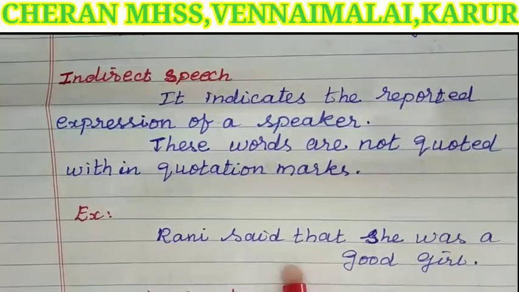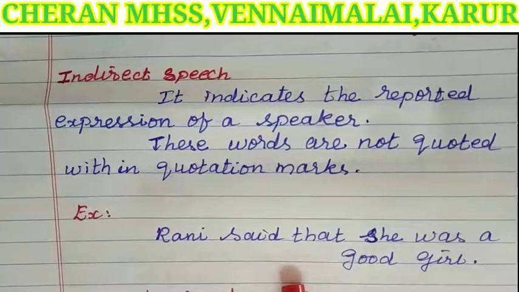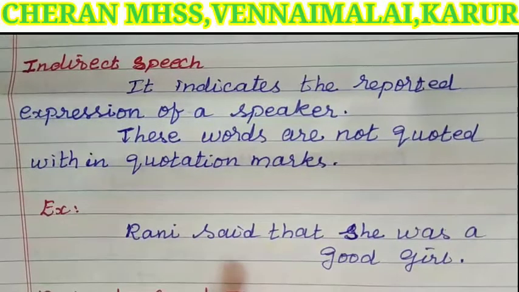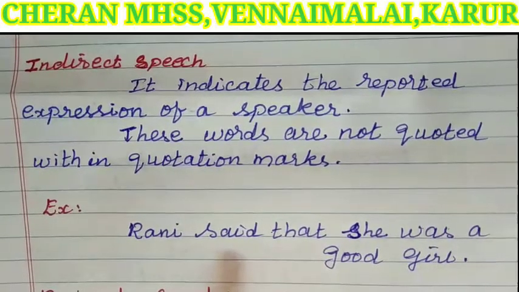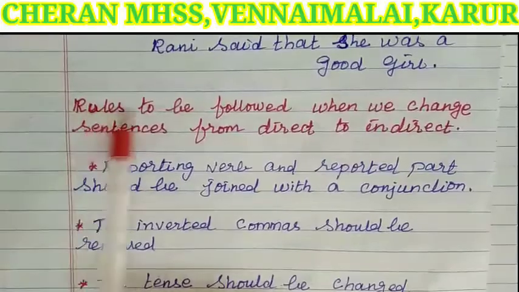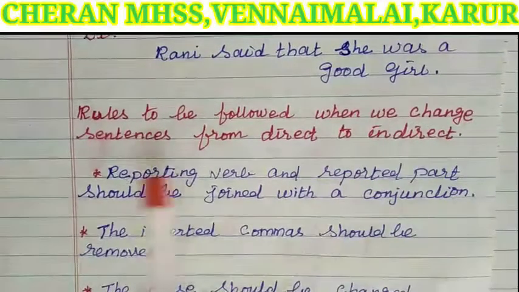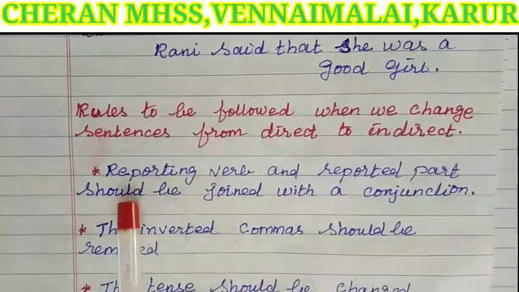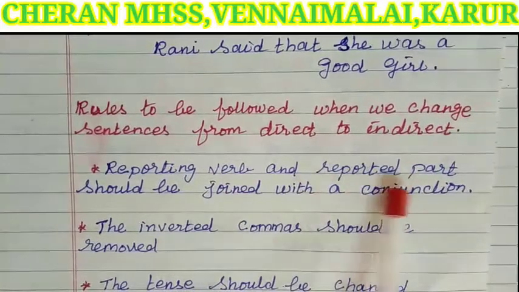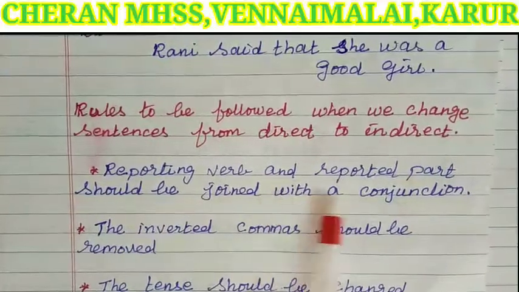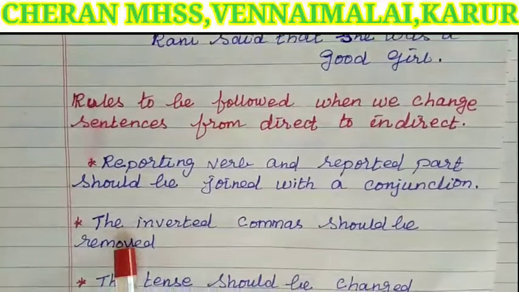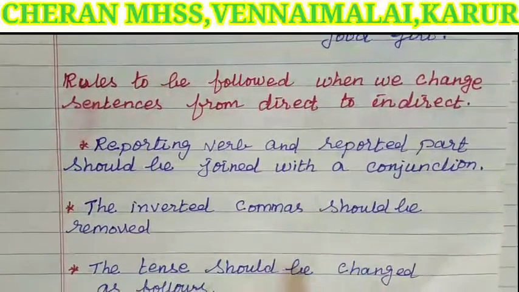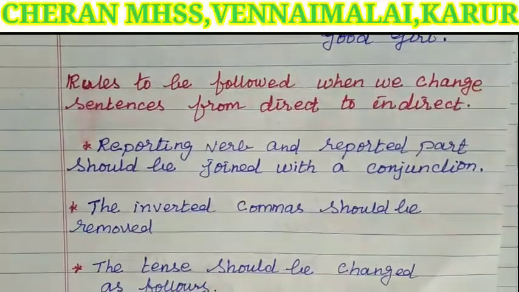To change a sentence from direct to indirect, there are certain rules. Next we shall see about them. Rules to be followed when we change sentences from direct to indirect: the reporting verb and reported part should be joined with a conjunction. The inverted commas should be removed. The tense should be changed as follows.